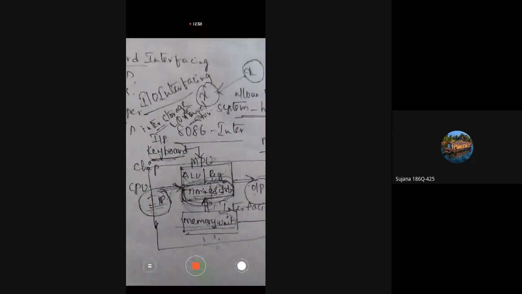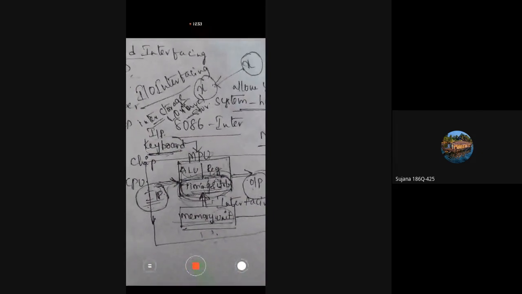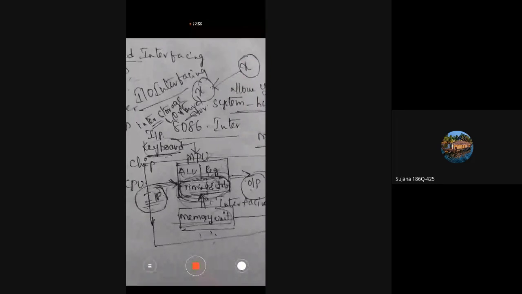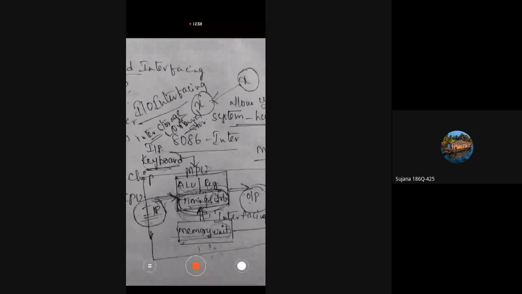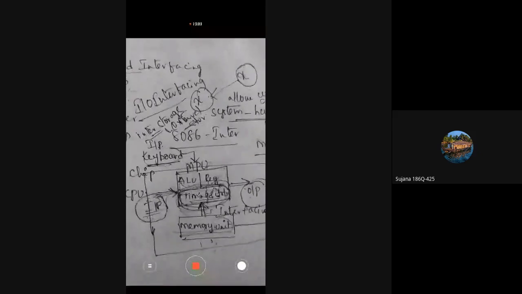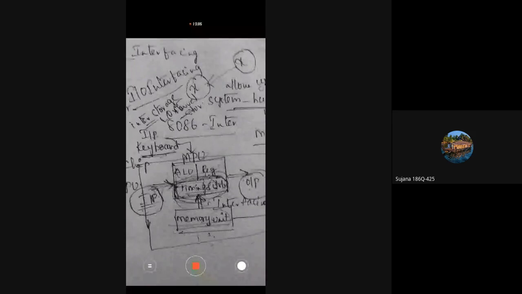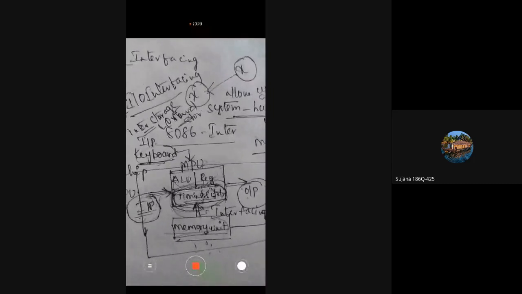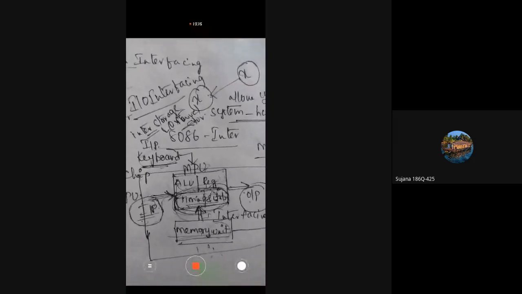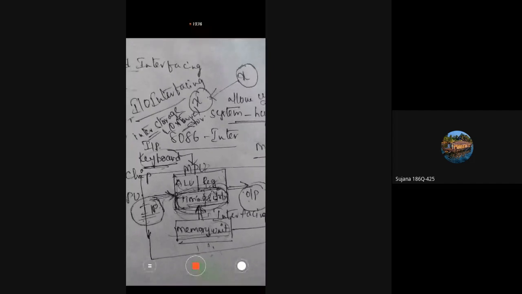Inputs provide the data given by the user to the computer. Whatever data is provided by the programmer will be transferred to the computer by using input devices. And after processing the data, whatever result is generated by the microprocessor will be taken by the user by using output devices. So they act as communication devices between the user and the computer, establishing a communication channel.